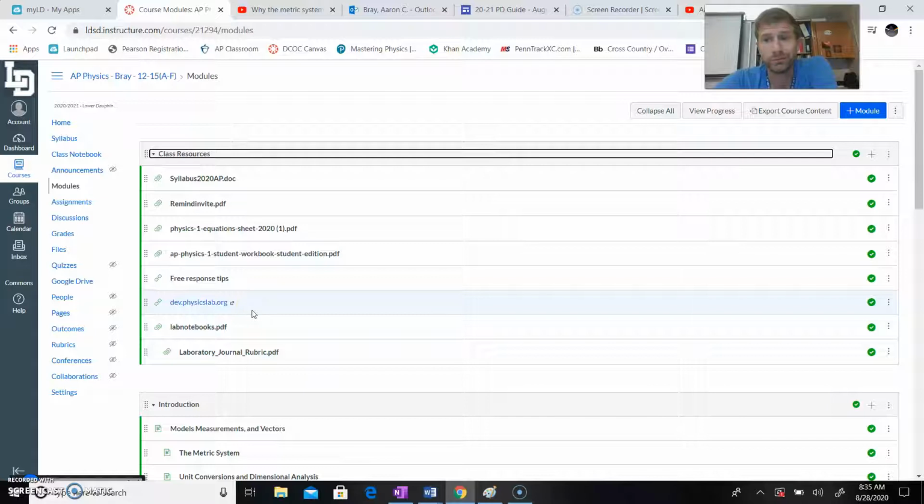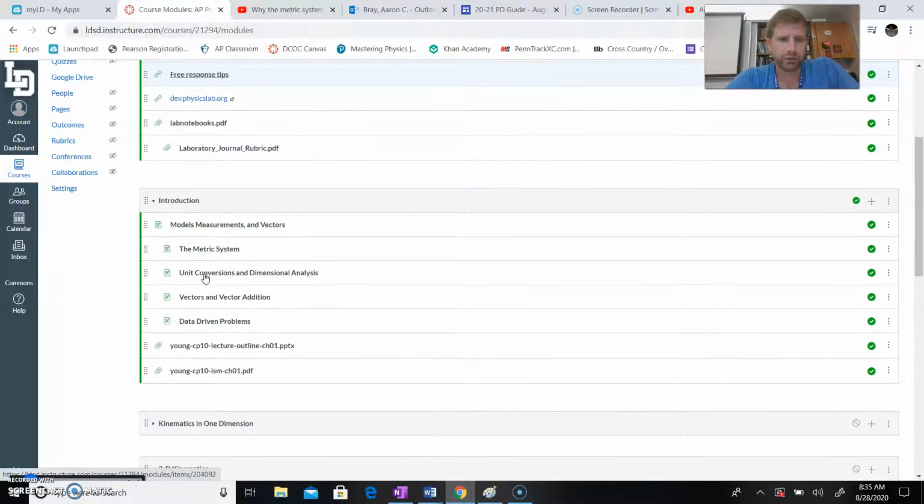I'm not sure what we're going to end up doing with labs this year. It's going to be a challenge. We will do labs in this class. It's a requirement for the class, but they might look a little different this year, and I'm not sure what I'll do with the lab notebooks. So to be continued on that discussion.